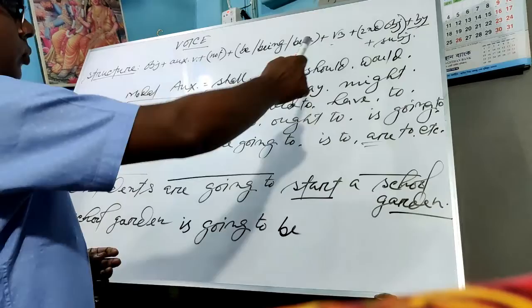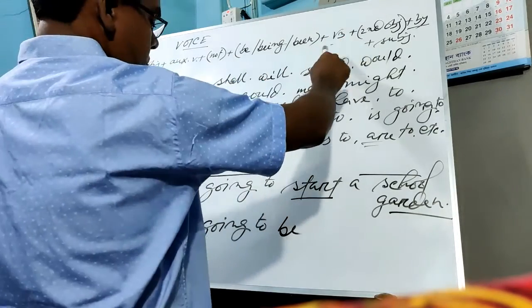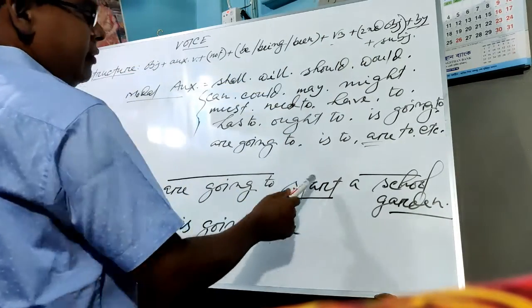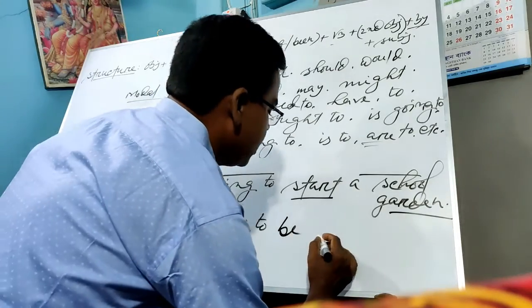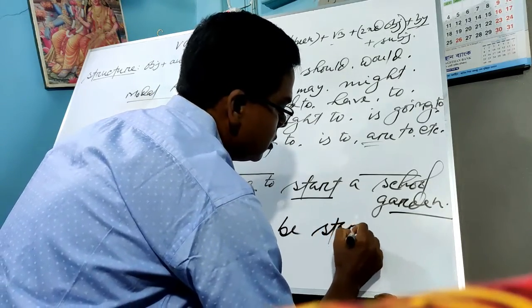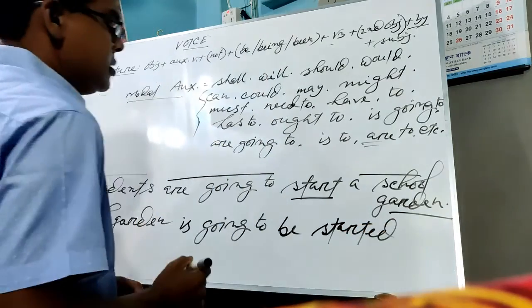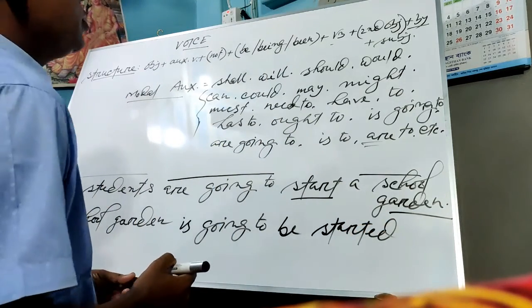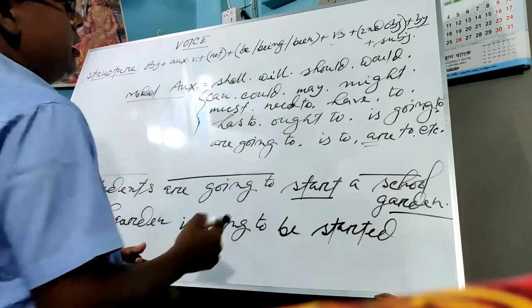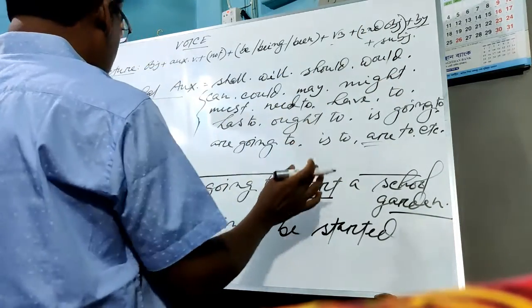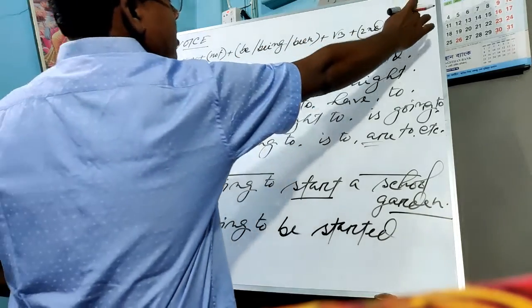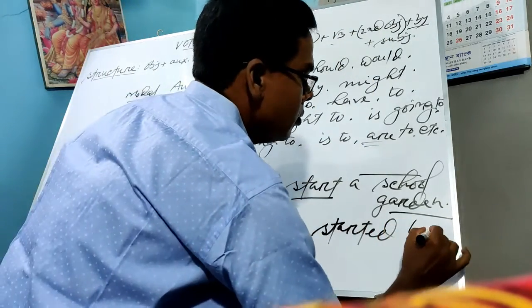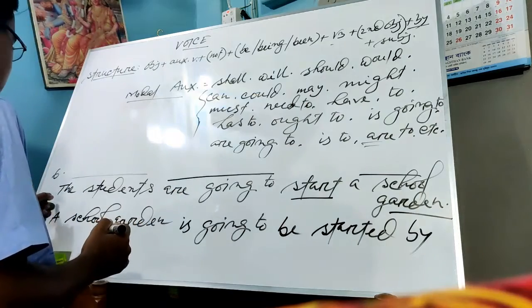Then V3. What is the main verb here? Start. And what is the third form, or past participle form, of start? Started. Okay, boys, started. A school garden is going to be started. And then the second object, but there is no mention of any second object, so we will omit that. Then we will use "by". And then the subject. What is the subject here? These students.